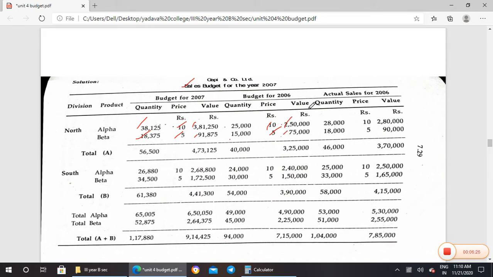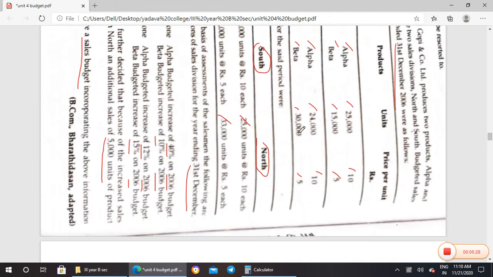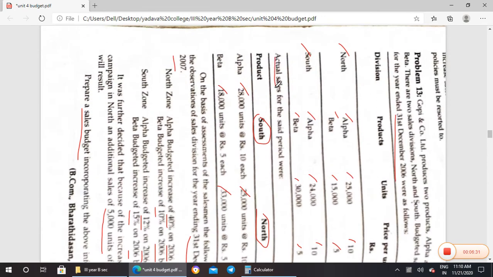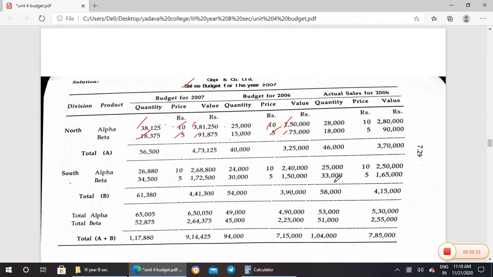Altogether, that is the budget. They have also given the actual sales, so we have to calculate this for 2006 as well. The budget they prepared was 25,000, but the actual sales that happened is 28,000 units for Alpha, and 18,000 units for Beta has been covered in 2006.